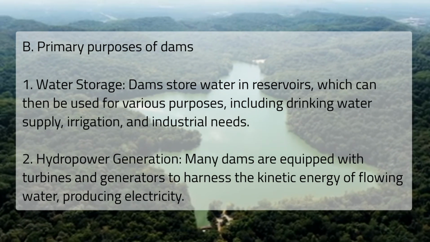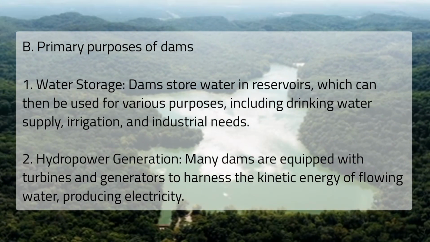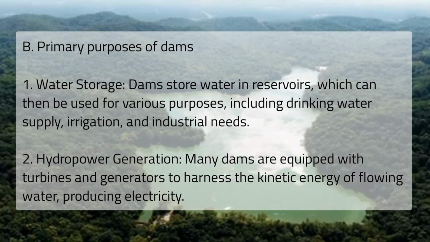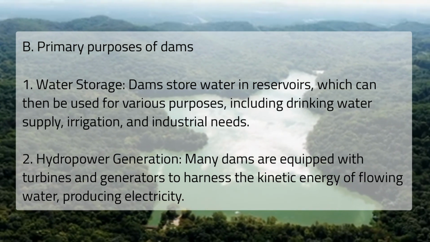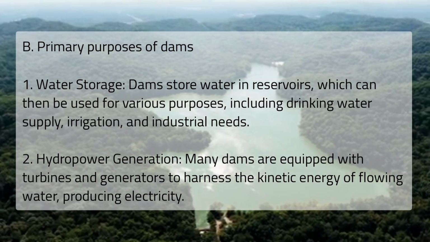B. Primary purposes of dams. 1. Water storage. Dams store water in reservoirs, which can then be used for various purposes, including drinking water supply, irrigation, and industrial needs.